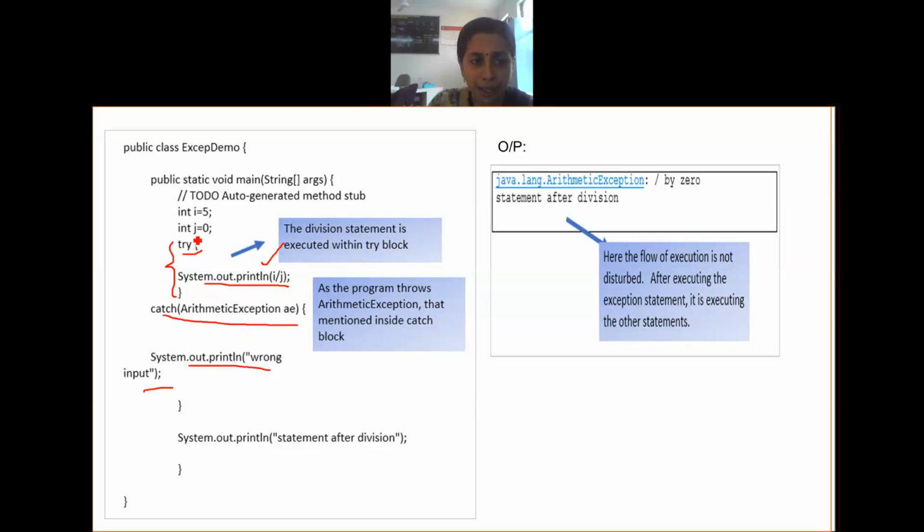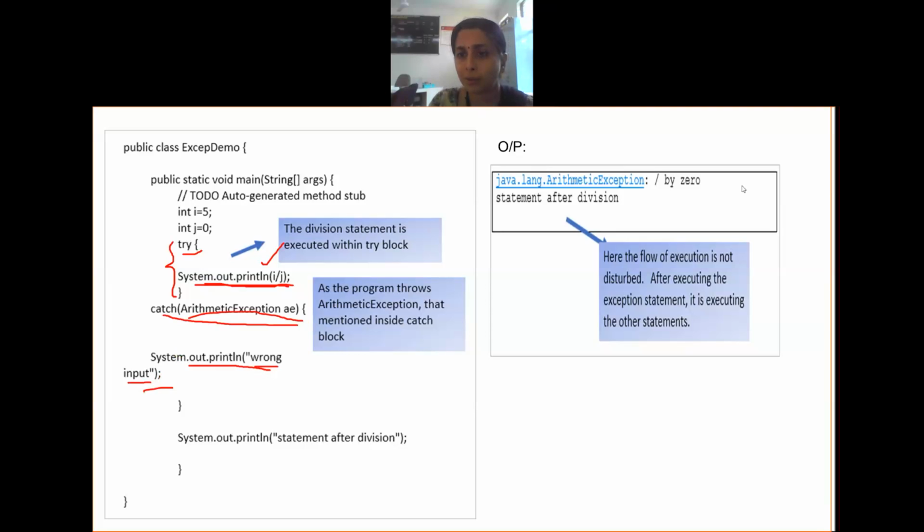In the current example, there is exactly one statement in the try block, and accordingly the arithmetic exception is being handled. So I'm putting my own way of displaying the error message.